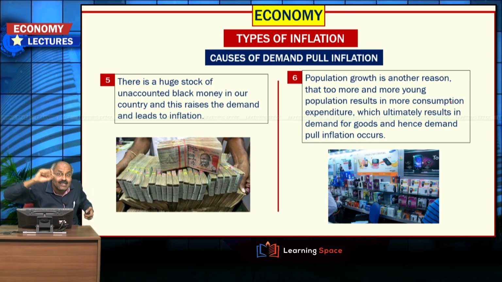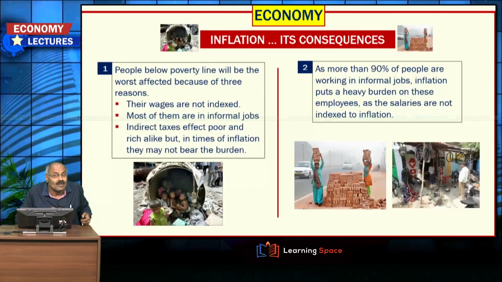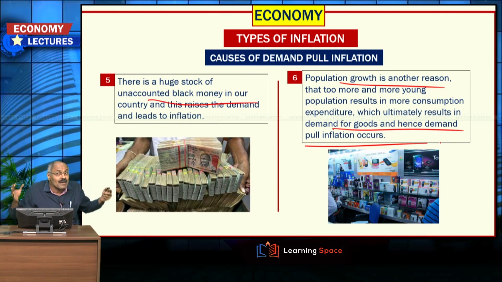Then the next point is, when there is a lot of black money in the system, what happens? It raises the demand and leads to inflation. Then population growth, especially a young population: aspirations will be more, and the young population normally goes for more advanced gadgets and more consumption expenditure, which ultimately results in demand for goods, and hence demand pull inflation occurs, right? So, these are the reasons for demand pull inflation.